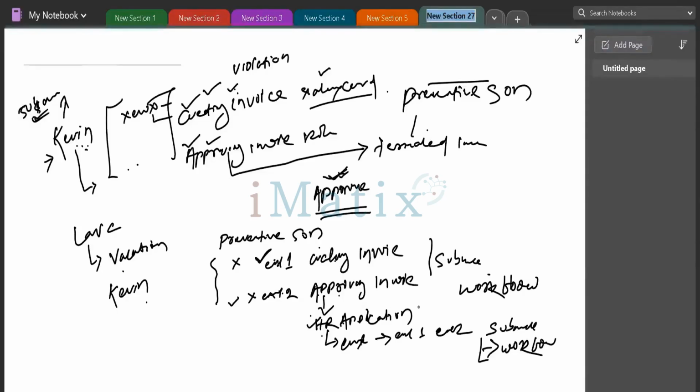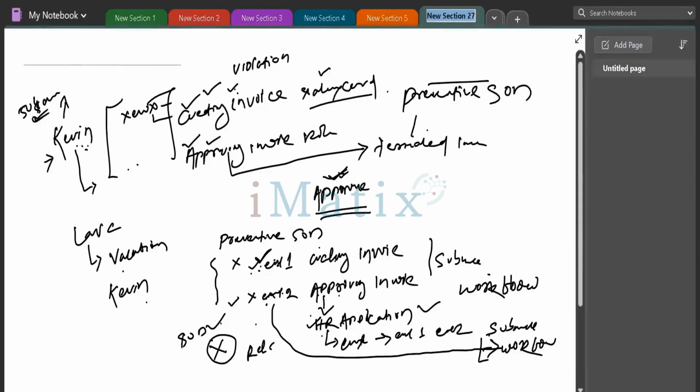That workflow I will be attaching to this HR application. The workflow will check if entitlement 1 and entitlement 2 contain any SoD, that is, segregation of duty. If entitlement 1 or entitlement 2 contains any SoD, then the request will get auto rejected. Kevin will not get access to entitlement 1 anymore because the SoD workflow will reject it.